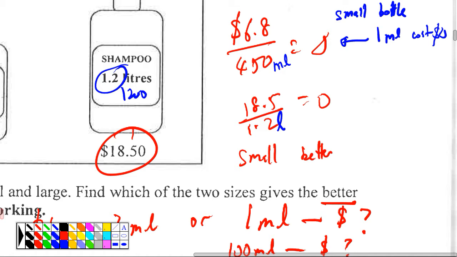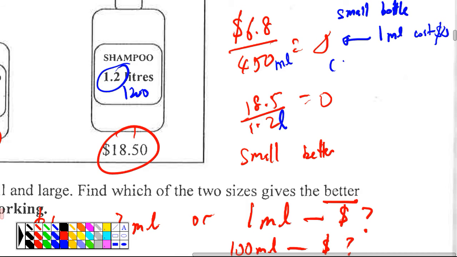Or even if you put the word 1 ml, you can also put cost of 1 ml in small bottle. Example. As long as you write something like that, a statement.